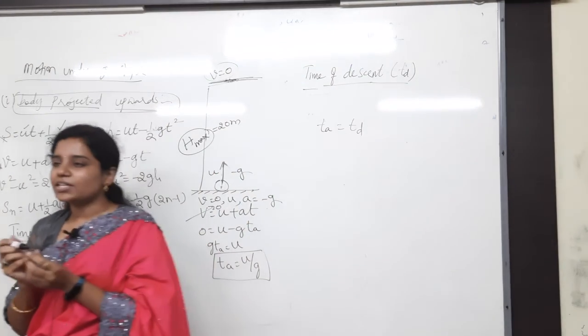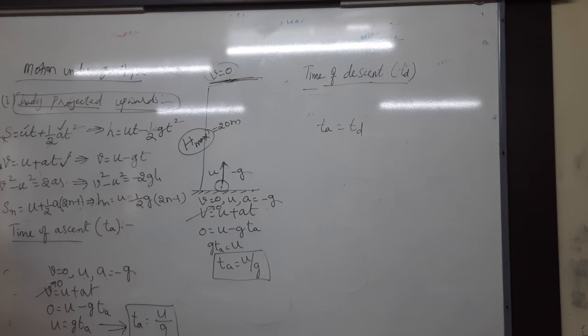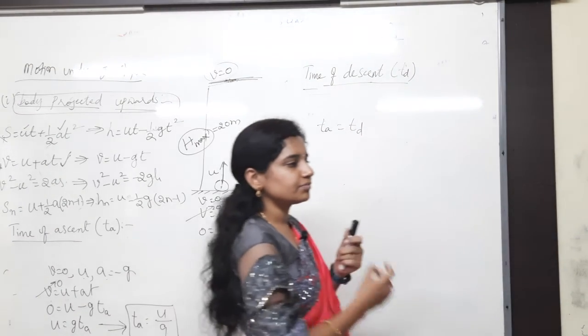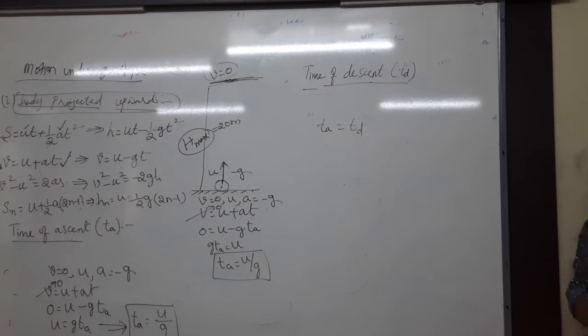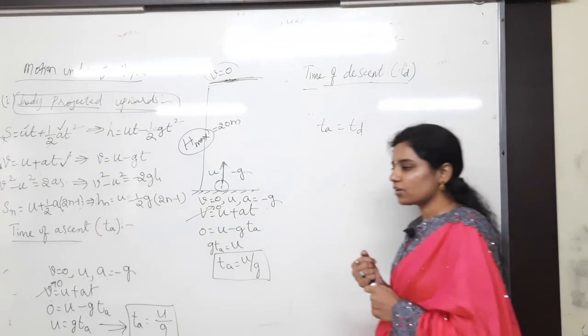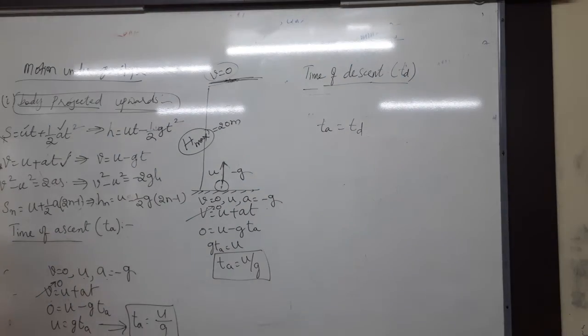And time of descent means the time taken by the object to reach the ground from where? From maximum height. Right, that is the time taken by the body to reach the ground from maximum height.